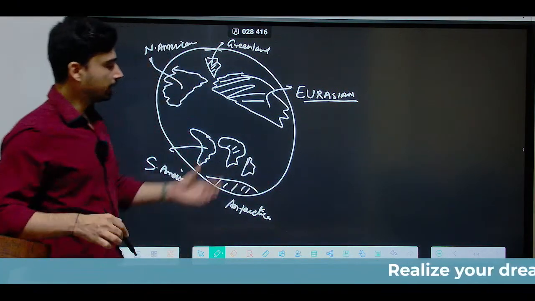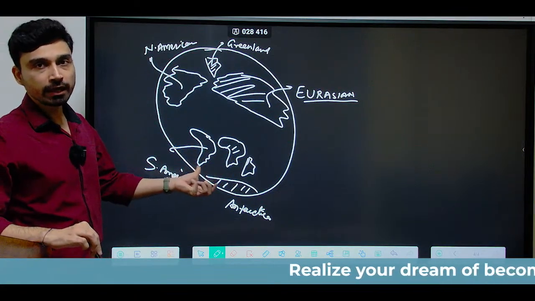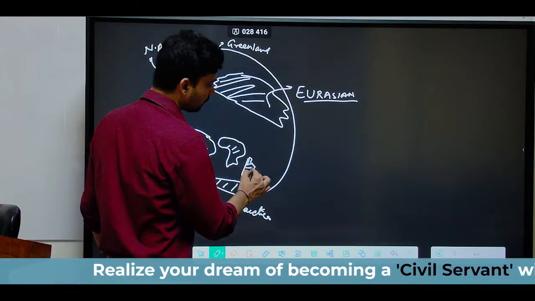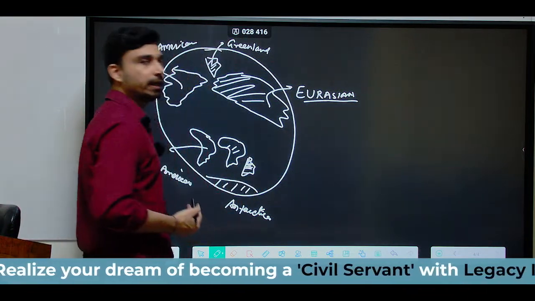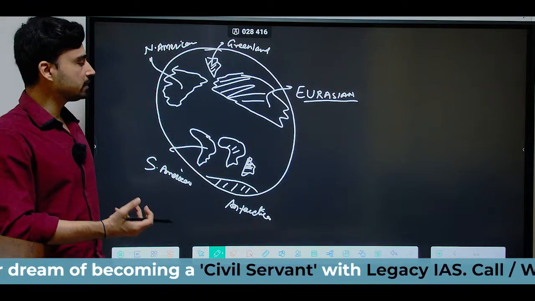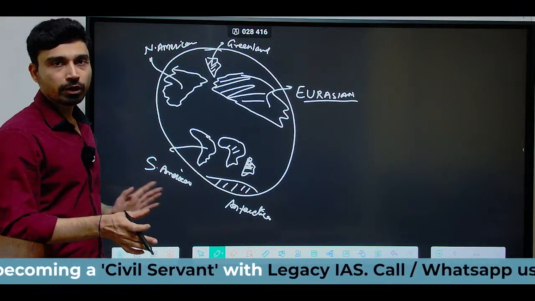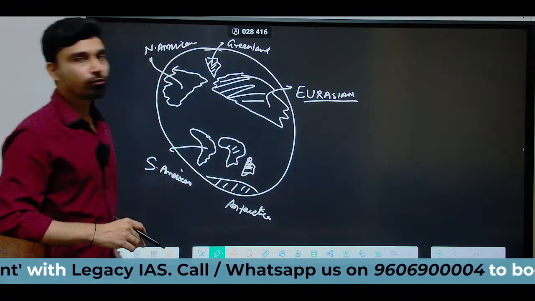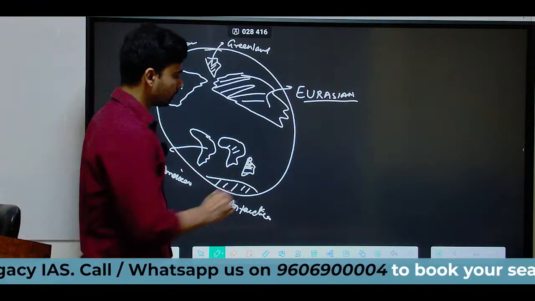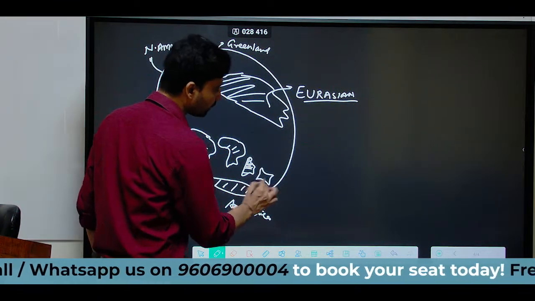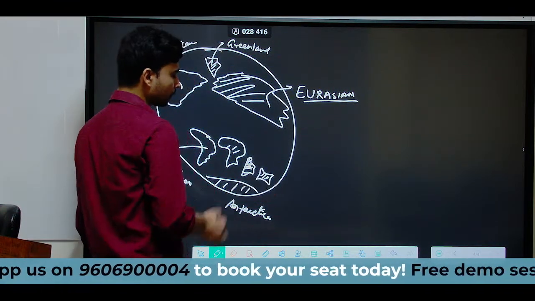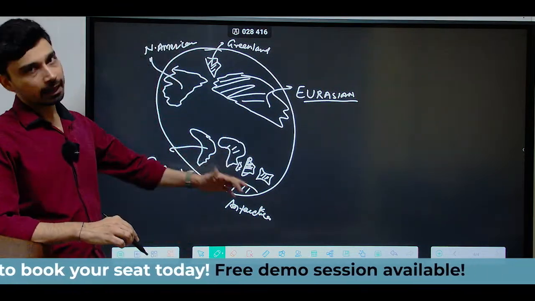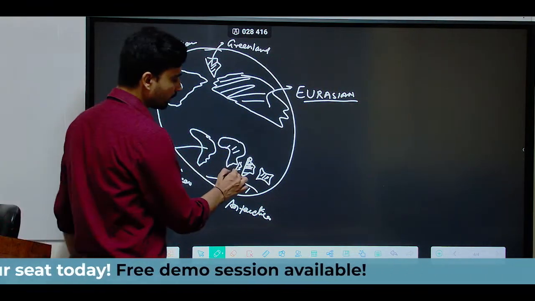At that time, the Indian plate was much bigger than today's India, because a large area of the Indian plate, the Indian crust, has basically been destroyed due to its collision with the Eurasian landmass, which began somewhere about 30-40 million years ago. Then one other part that broke away from here is what we refer to as Australia. Here we have a small island that broke away from Africa, and later from India. This island is what we refer to as Madagascar.